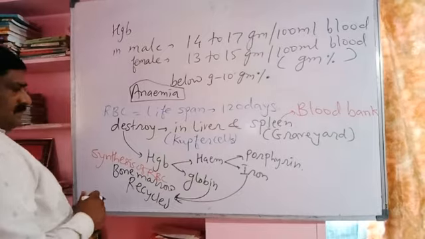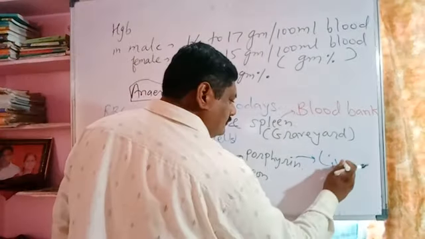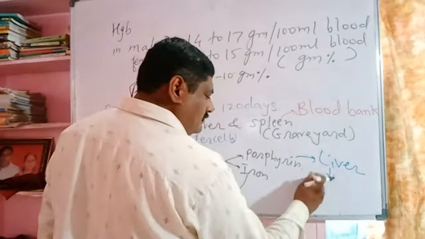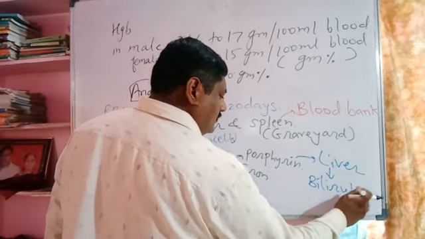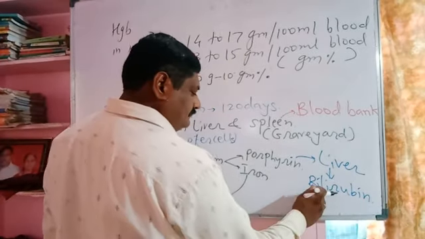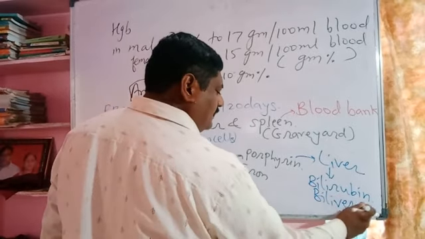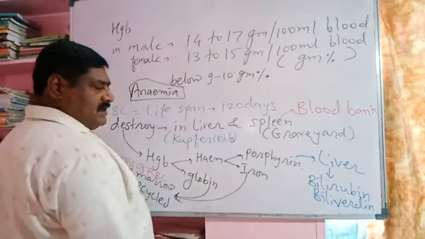Porphyrin, as the waste material, is carried to liver, where porphyrin is converted into the bile pigments bilirubin and biliverdin as a waste material.